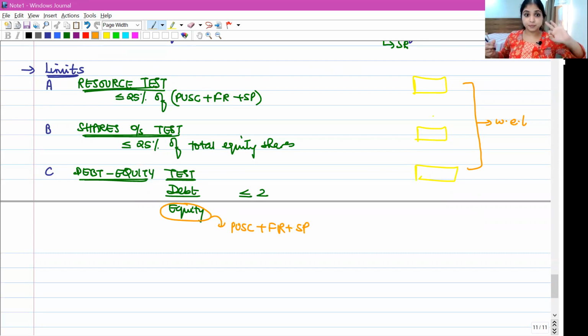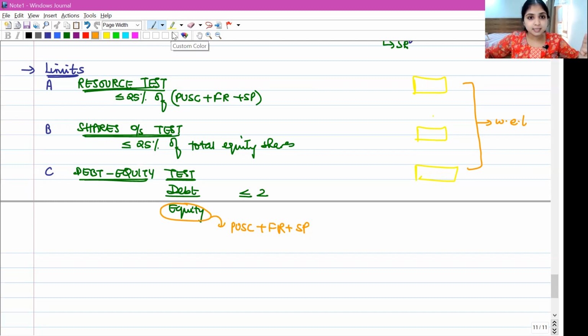3 tests, 3 limits. Independently, you will calculate. You will get 3 numbers. Out of these 3 numbers, you will pick whichever is the least. That is the maximum number of shares that the company can buy back in the current year. First test, resource test. Second test, shares outstanding test. Third test, debt equity test.